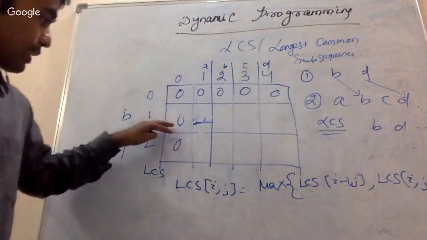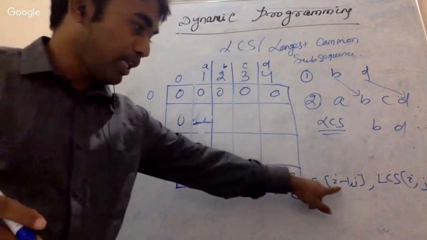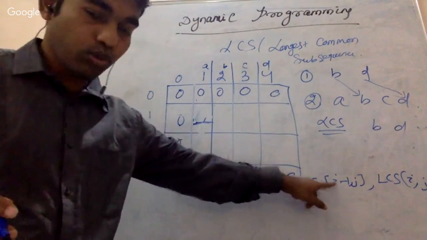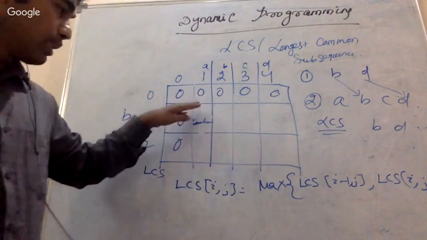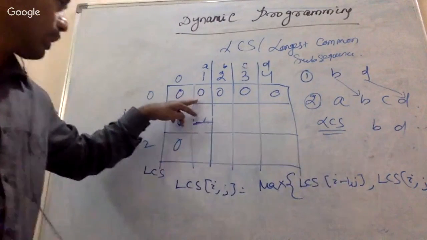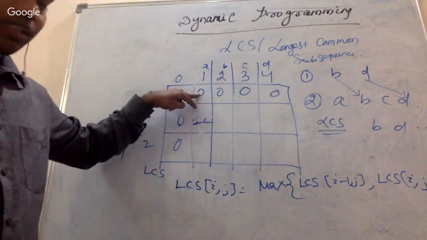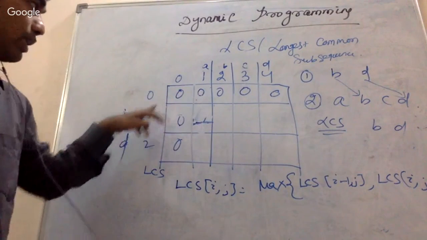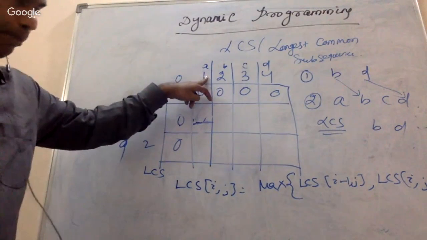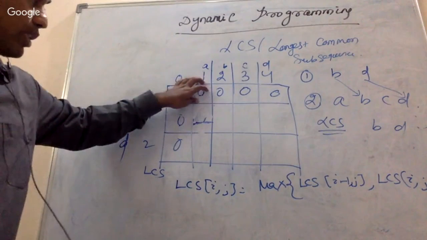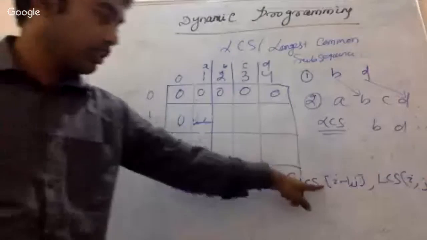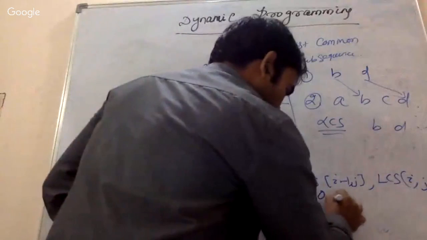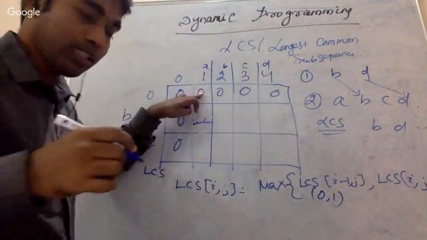I means row, right? Row minus 1, column is the same. Here I is 1 and J is 1, so I minus 1 means 0, column is the same, so this will be 0 comma 1, that means the above one.